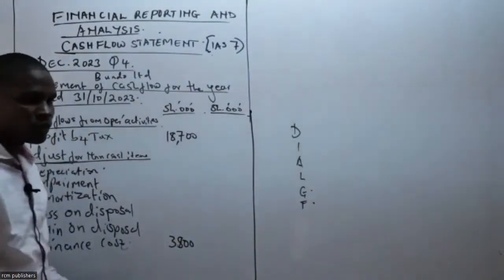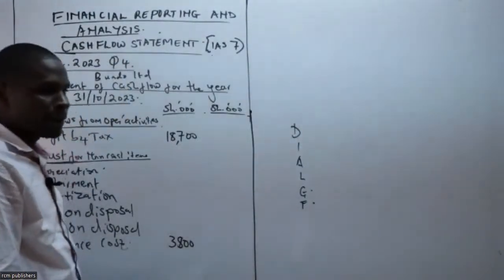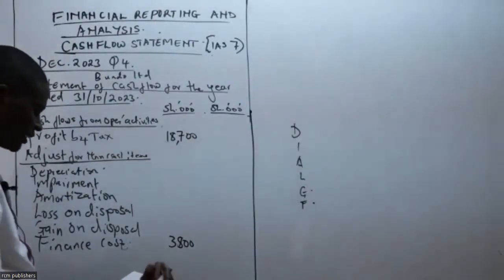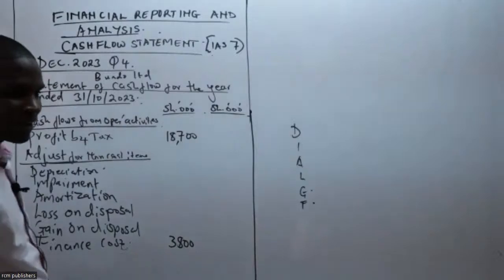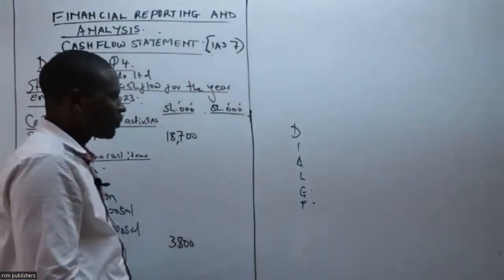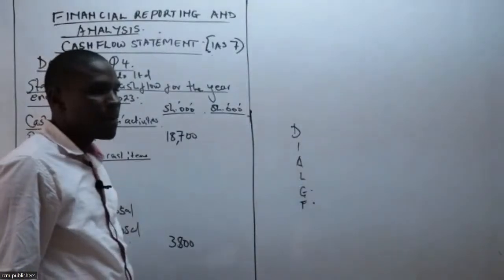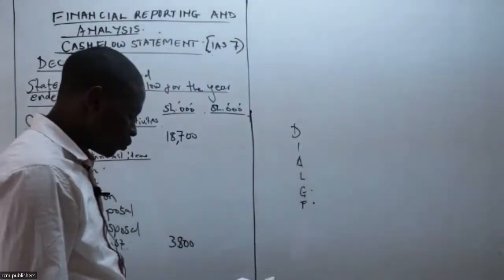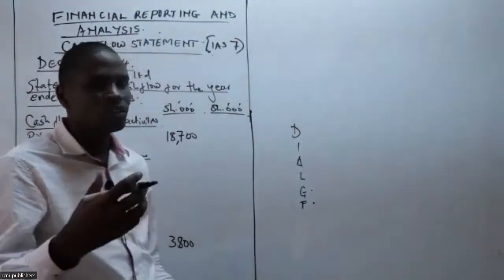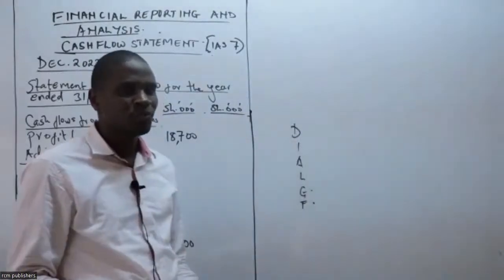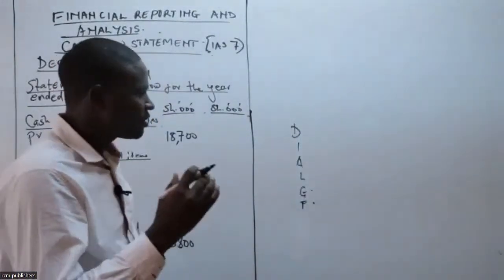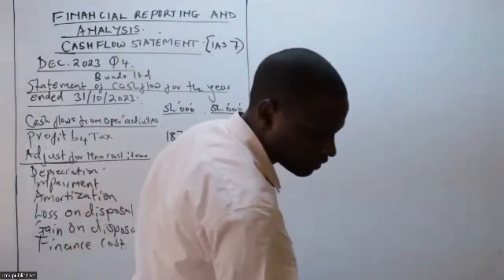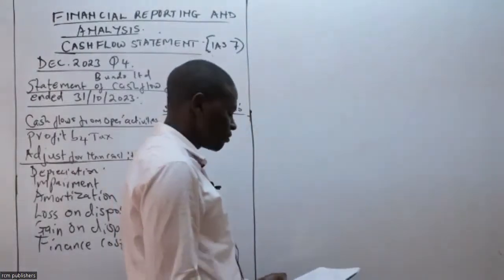And then we check any other item that we are having here. Before we check any other item, we can just go direct. Wali is telling us that we had done this part. We want to go to the other part, the investing activity. So allow me to move to where I have additional information number 1, which will help me to compute the depreciation. Class, I want you to get this very clear. It will be useful as far as financial reporting is concerned.